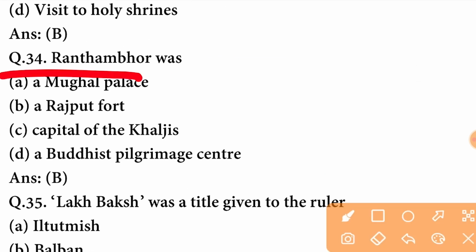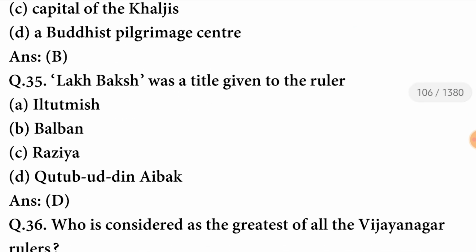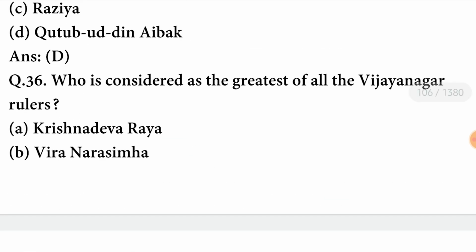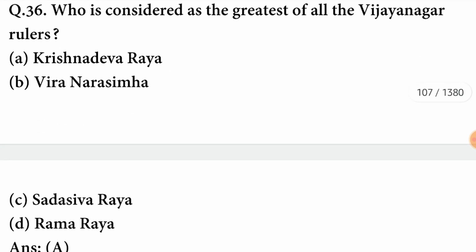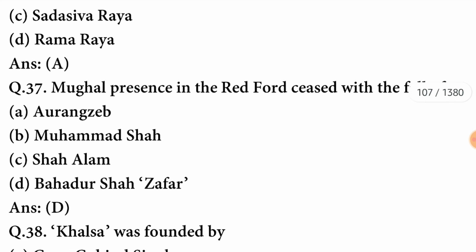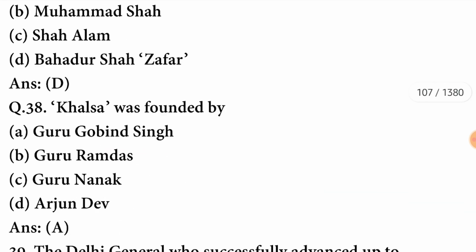Ranthambore was a Rajput fort. B option is correct here. Lakh Baksh was a title given to the ruler Qutb ud Din Aibak. D option is correct here. Who is considered the greatest of all the Vijayanagar rulers? The ruler was Krishnadev Rai. A option is correct here. Mughal presence in the Red Fort ceased with the fall of Bahadur Shah Zafar. D option is correct here.